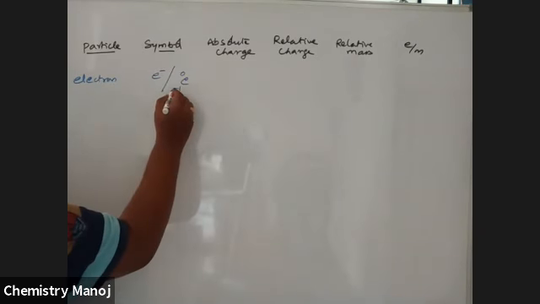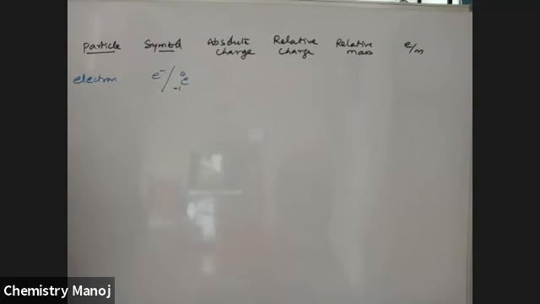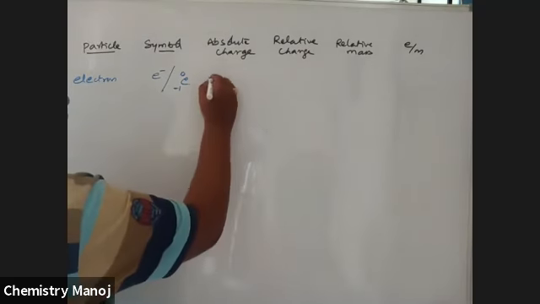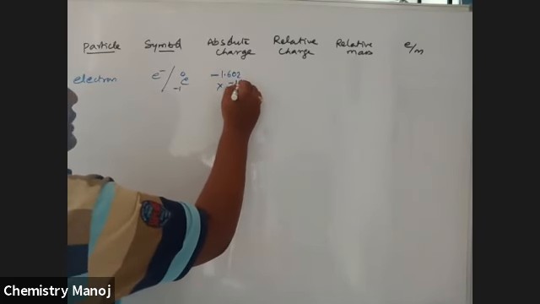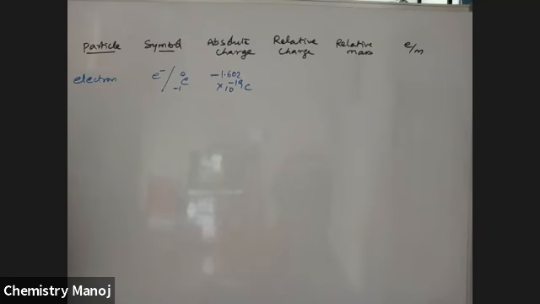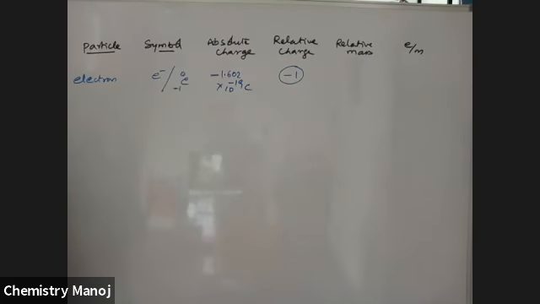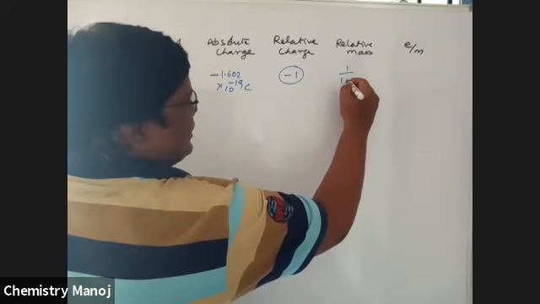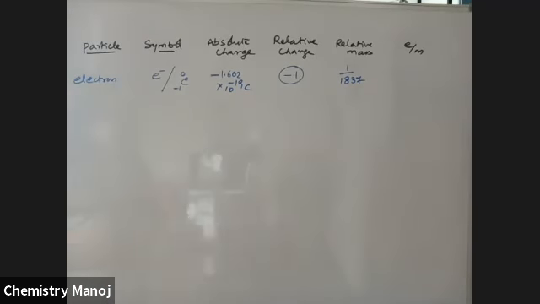Its absolute charge, which I already calculated, is negative, 1.602 into 10 power minus 19 coulombs. Relatively, it is taken as minus 1 charge. The relative mass of the electron is 1 by 1837 times that of the proton.